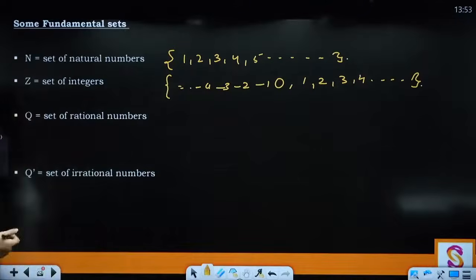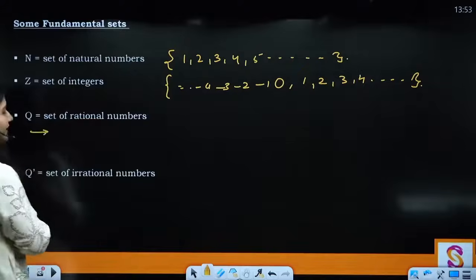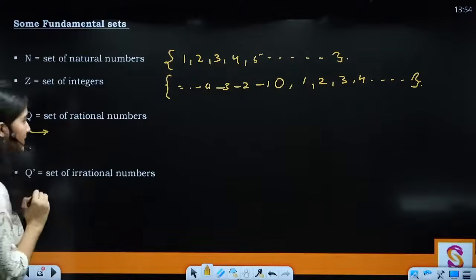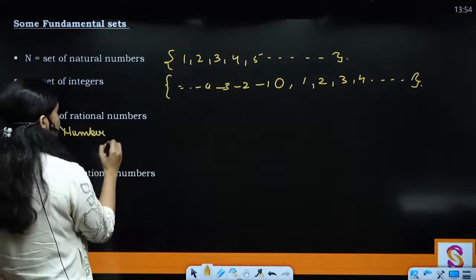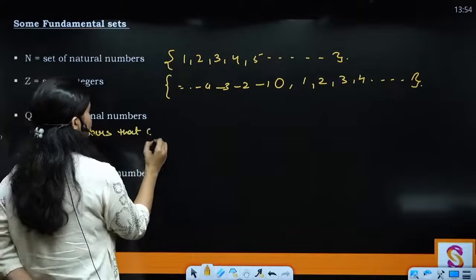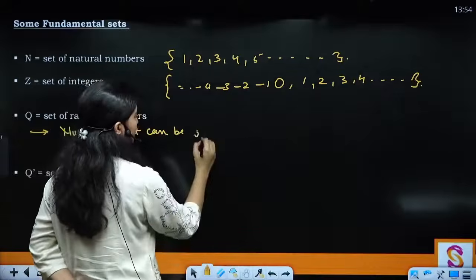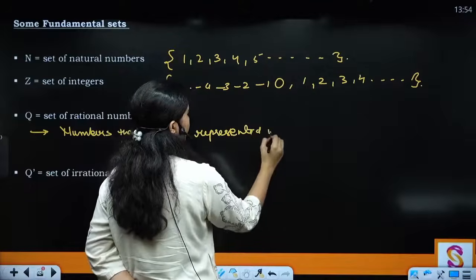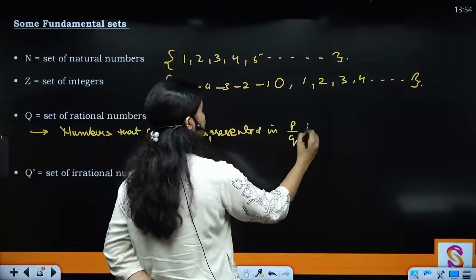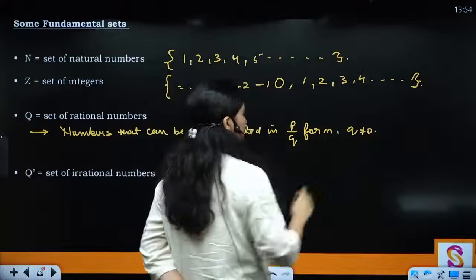Then you have the set of rational numbers. So what is the defining property of rational numbers? We have been studying it since childhood: numbers that can be represented in p by q form and q is not equals to 0. Clear?